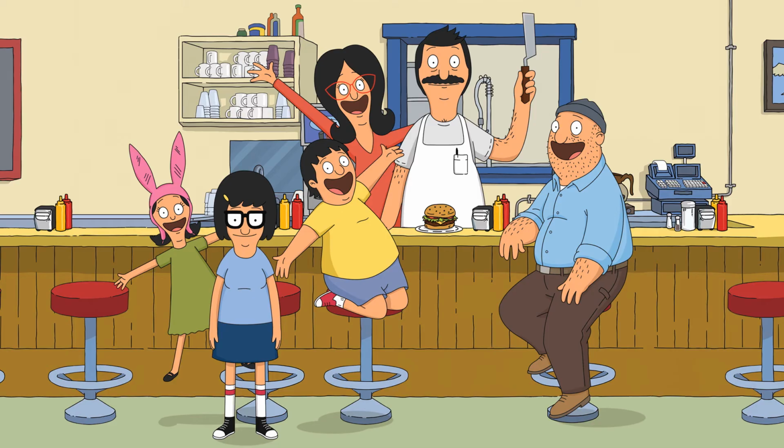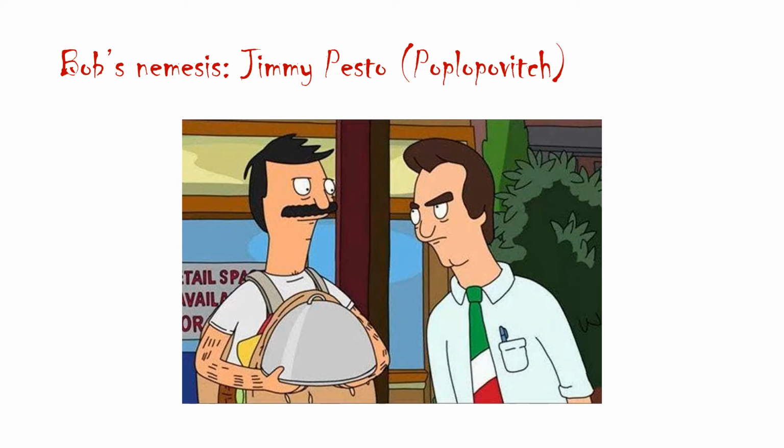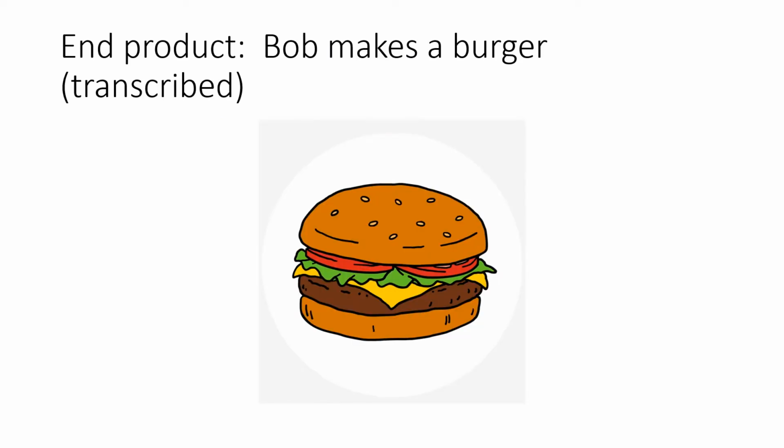Hi, so we're doing Bob's Burgers as our developmental network example. This is the family. We have Bob, Linda, Teddy, and the kids. And this is Jimmy Pesto, who is Bob's arch nemesis. So our goal here is that we're going to make a burger.